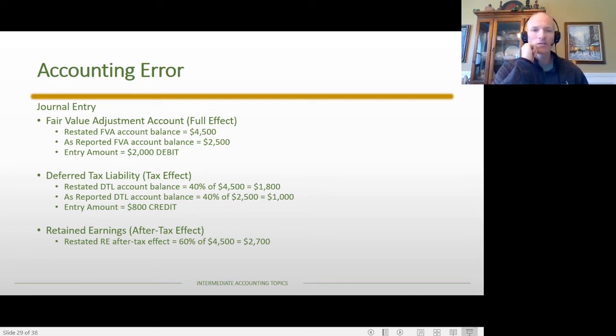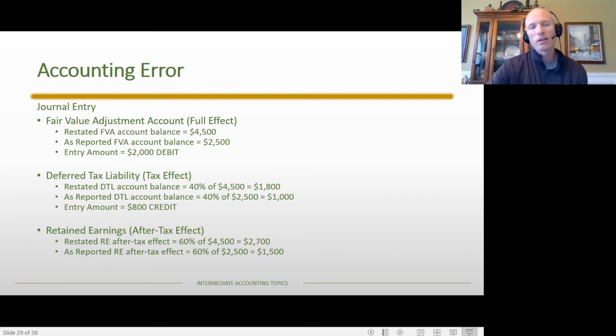The after-tax effect of $2,700. Similarly, the as-reported amount is $1,500, which is 60% of the $2,500 fair value adjustment account balance, which again was the $2,500 unrealized holding gain. And again, the $2,500 minus the $1,000 in the deferred tax liability gives us the after-tax effect in retained earnings.